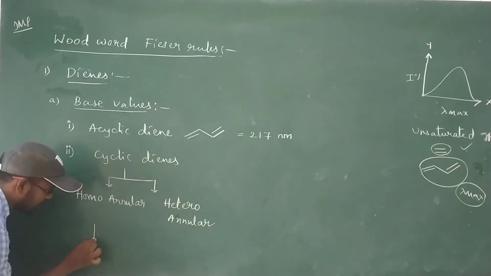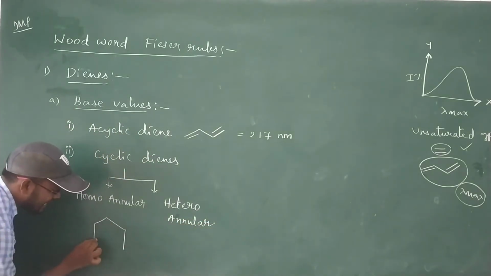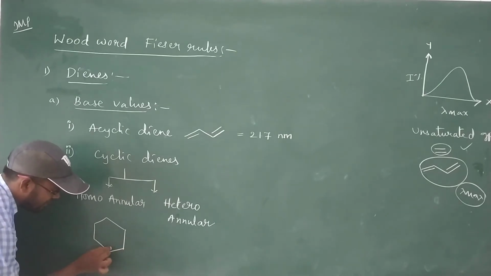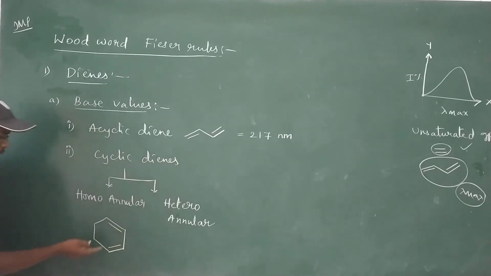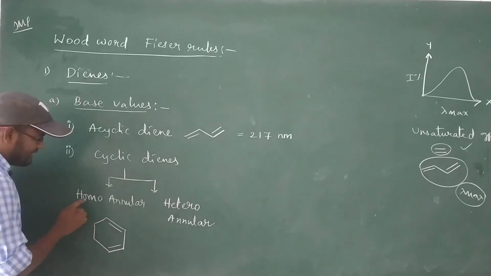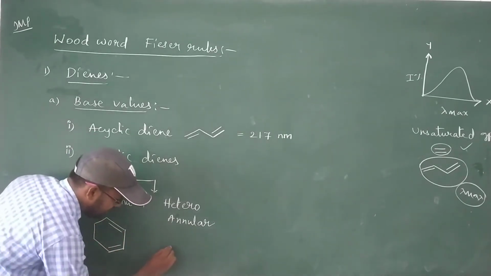A homoannular diene looks like this. This is a cyclic ring having two double bonds with conjugation. Two double bonds present in the same ring is considered a homoannular diene.